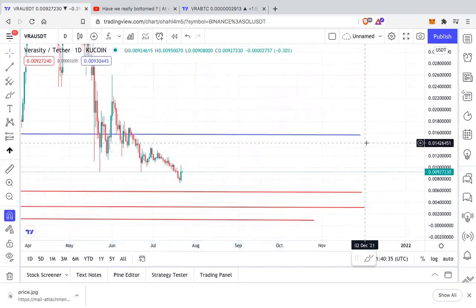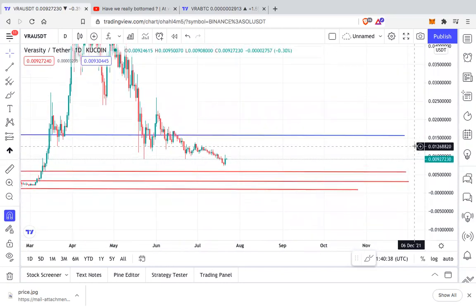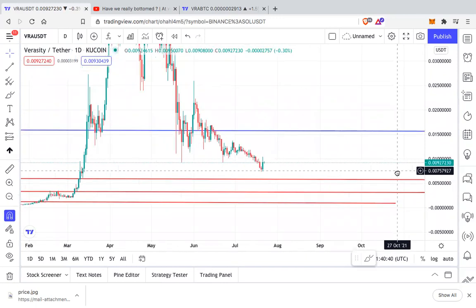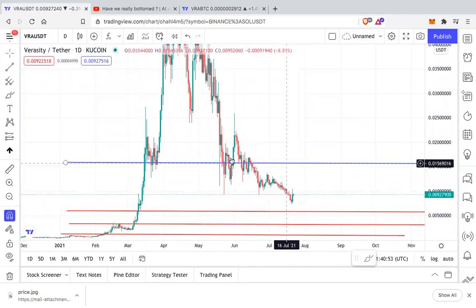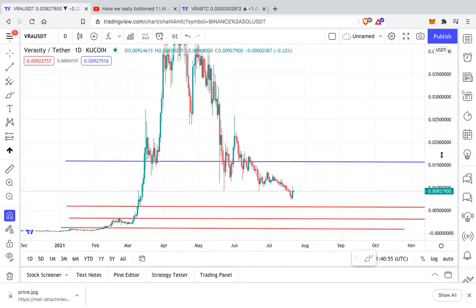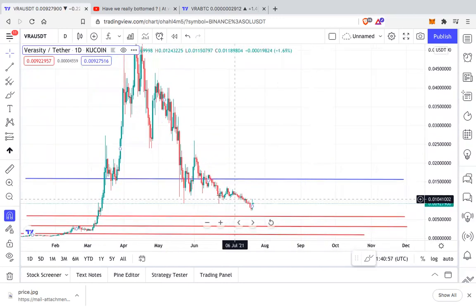So as of today, on the VRA daily chart, for VRA to flip fully bullish, it needs to be above $0.015. So that is 1.5 cents. It needs to be above this for this downtrend to be broken and reversed.